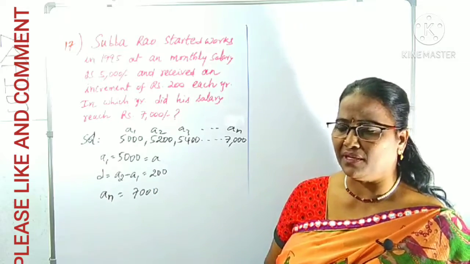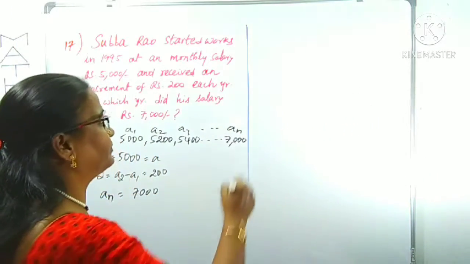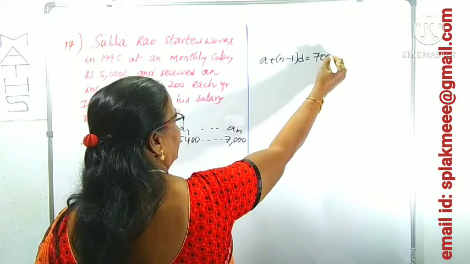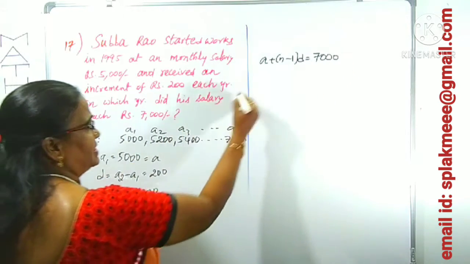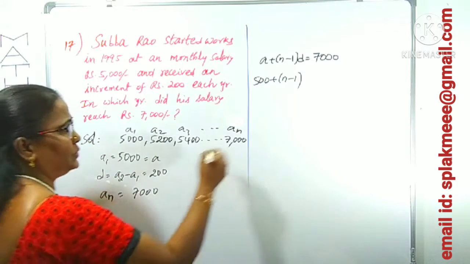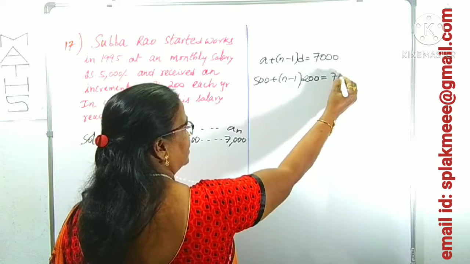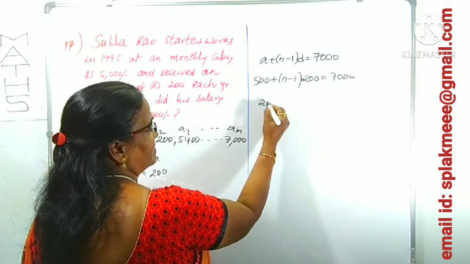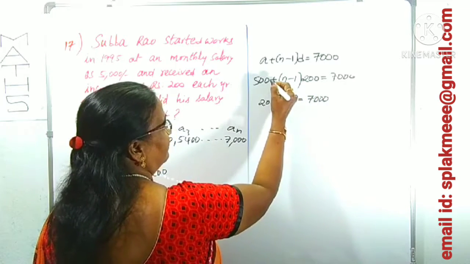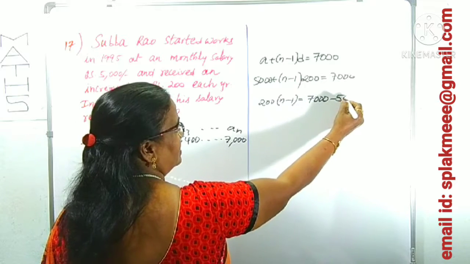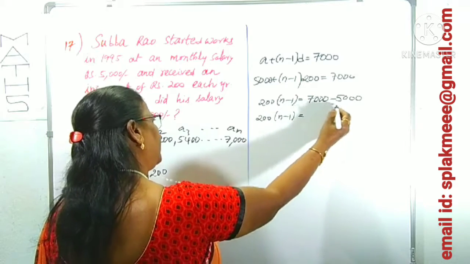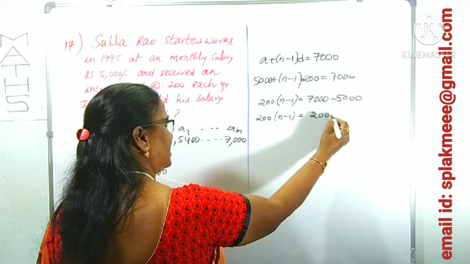Okay, what is the An formula? An is A plus (n minus 1) into D, which becomes 7,000, right? What is A here? Already 5,000 plus n we don't know, (n minus 1) you can write as it is, D is 200, equals 7,000, right? Now 200 times (n minus 1) is equal to 7,000 minus 5,000, which is 2,000, right?